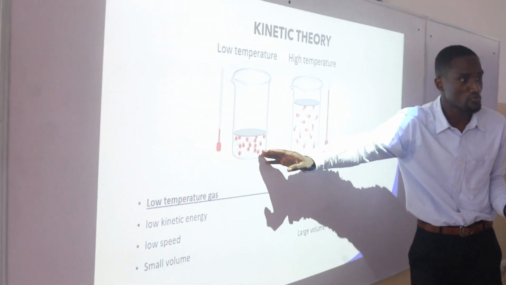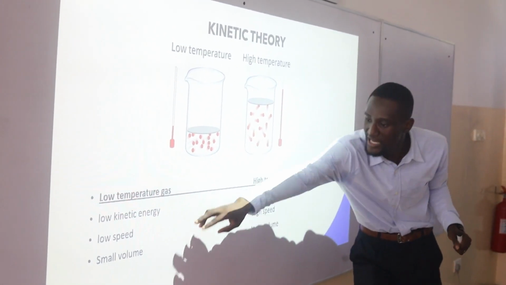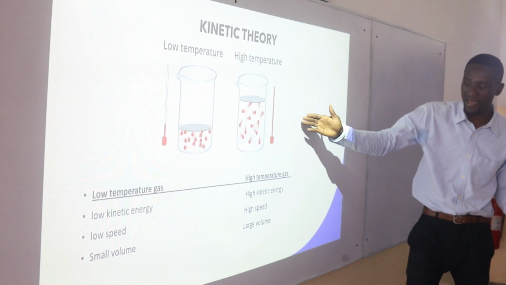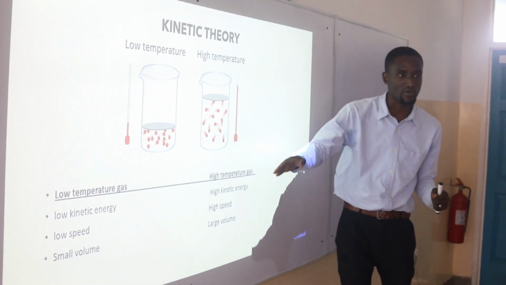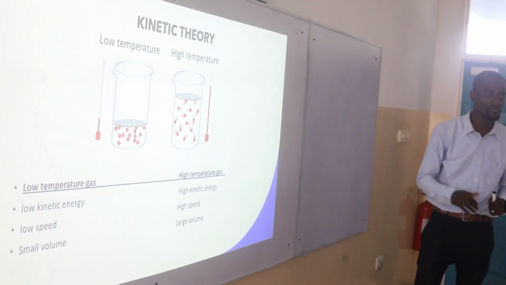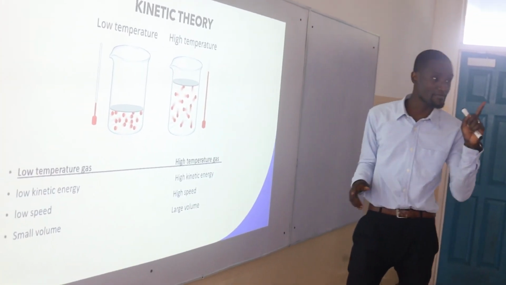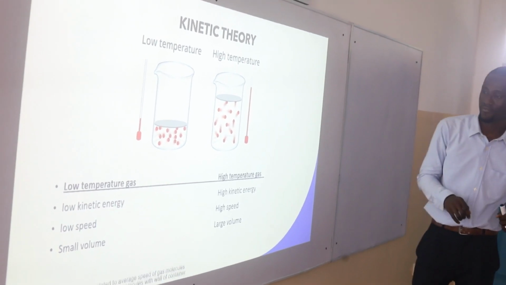And like we said for the volume, because temperature is low, they are not occupying enough space because there's limited movement. So they have small volume. But when temperature is high, they move a lot and they have what? Large volume. Are we clear? Yes. Any questions so far to this point? Okay. Alright, so we'll be doing something for you very soon.